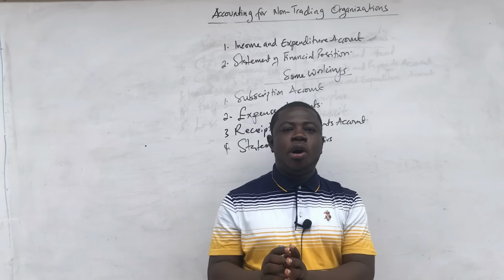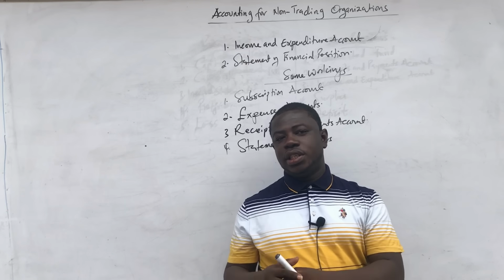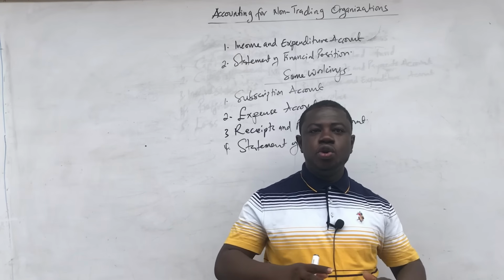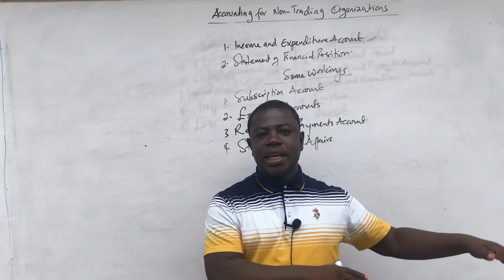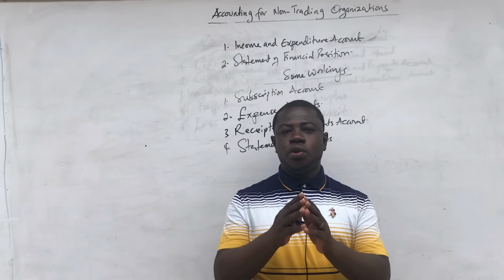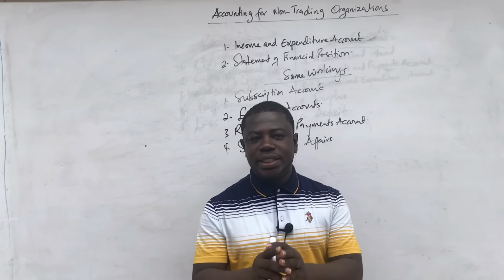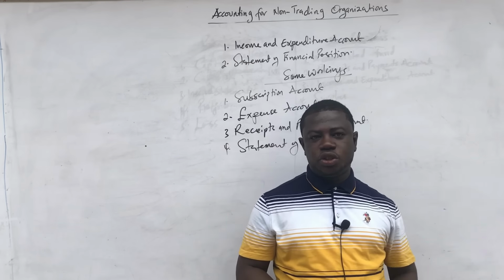The most common one that we usually see is the bar, because most of the clubs and associations set up a bar. And so you will be preparing the bar trading account or the bar profit and loss account, the income statement for the bar, whatever they may call it. So you are going to prepare all that to ascertain the profits for the bar or for whatever business venture in which they are engaged.